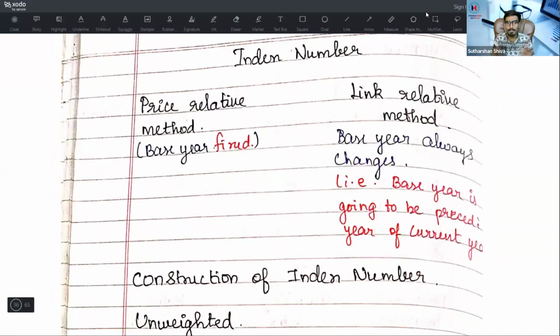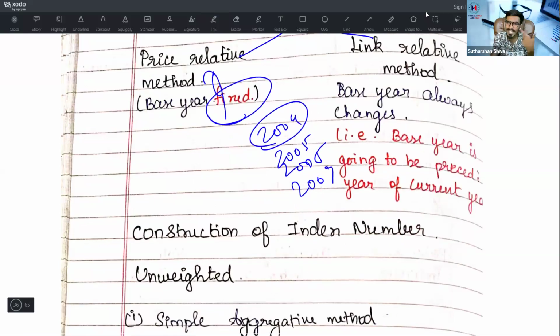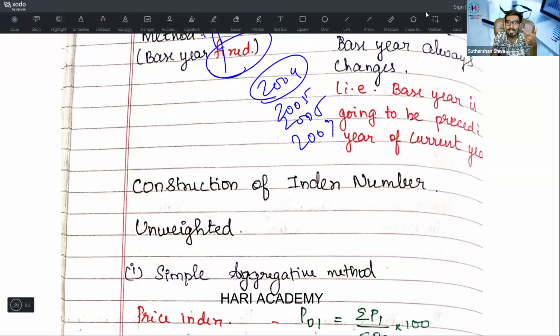Index number is basically divided into price relative and link relative. Link relative we will see later, in the next part of the running through. But price relative is the first priority we will give it, as many of the questions will depend on price relative. In the price relative method, the base year is fixed. In the link relative method, the base year will always keep on changing. The base year is going to be the preceding year of the current year. If I say 2005 data, 2004 is my base year. If I say 2009, 2008 is my base year. Here in price relative the base year is fixed, but in link relative the base year keeps on changing. So that is called linking.